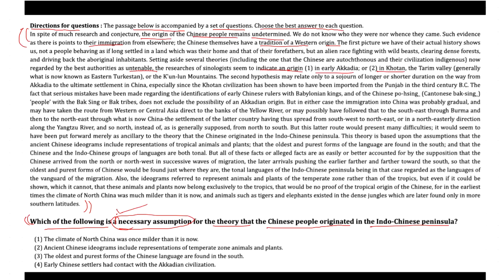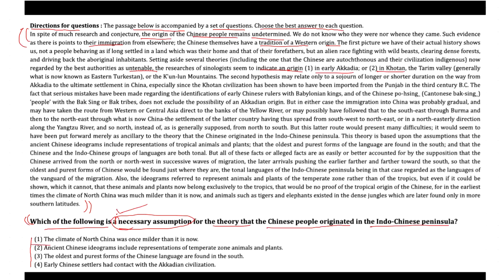Now, assumption means what? We need to find one of the unstated reasons, which is not presented in the text, which we will find in the options, and which will give a kind of reason to the theory which has been pointed out here. Let's look at these four options.